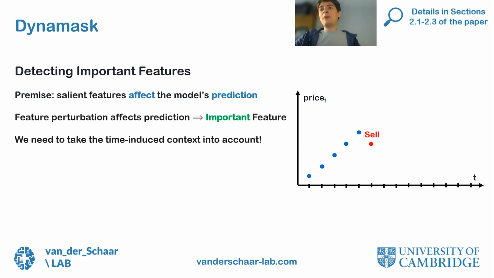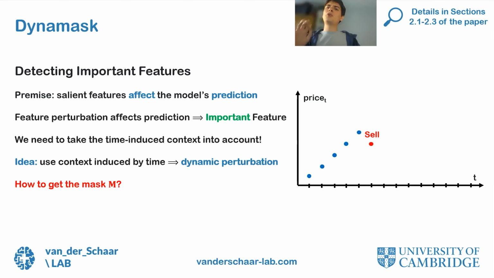Now, let me remind you that time induces a context. Ignoring this context led other feature importance methods to perform poorly. To address this, we introduced the notion of dynamic perturbations. These perturbation operators use points that are close in time to build perturbations. On this graph, this means that I perturb a point by using points that are close in time, so points that are around it on the graph. Of course, this is only the basic idea, but if you want more detail, I invite you to read the paper.